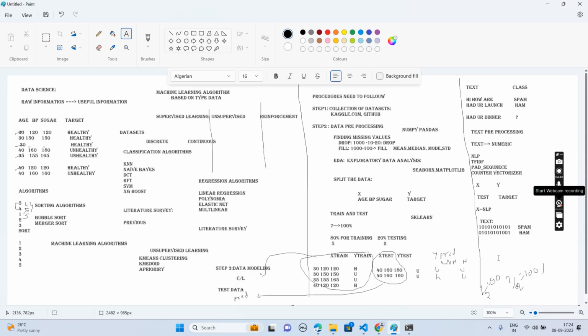They will ask you which method you are using. NLP. Why are you using NLP? To convert from text to numeric data. Is there only NLP? They will ask that question. No, TF-IDF, and we can use other sequences also. These are some different methods. At the last, after converting to numerics, the same classification or regression algorithm we need to apply, and we need to predict. Like that we need to convert. Understood?